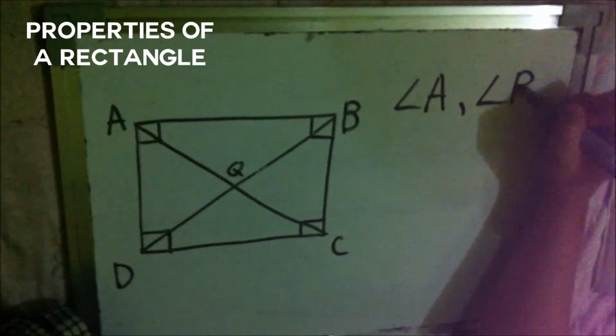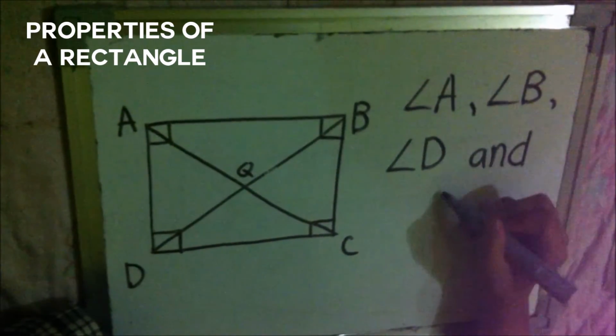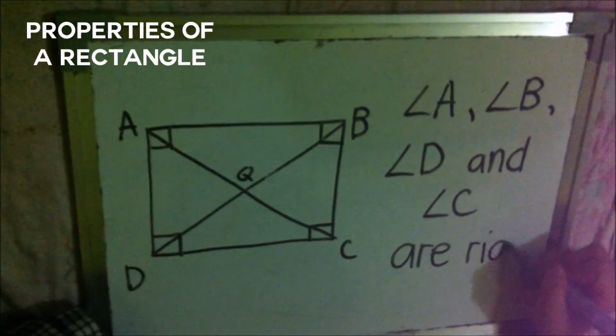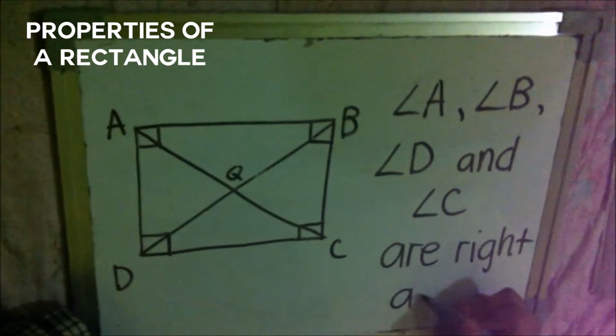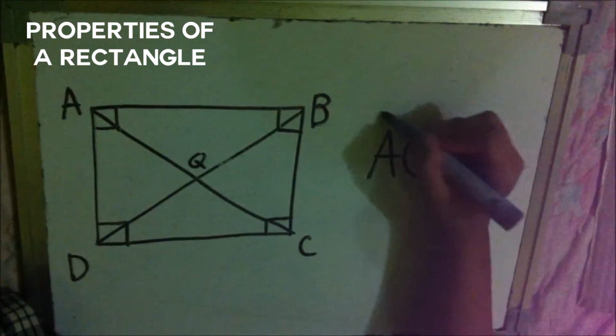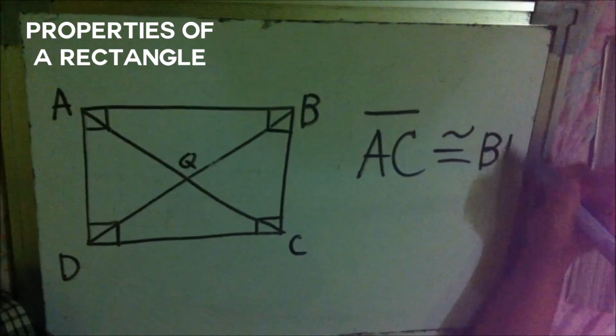It has four right angles. Angle A, angle B, angle D, and angle C are right angles. Diagonals are congruent. Line AC is congruent to line BD.